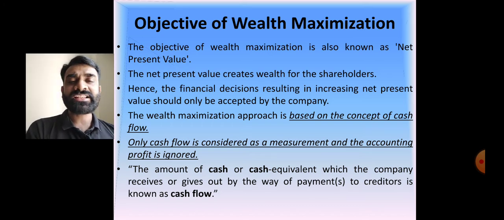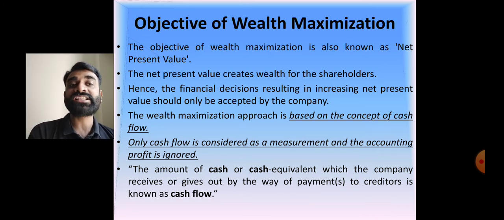And here, what is the important thing? This wealth maximization approach is based on the cash flow, right? Understand the meaning of cash flow. Suppose I have invested 10 lakh rupees into a particular project, then the amount that I get back within a particular period of time in cash is called a cash flow. The amount of cash or cash equivalent which the company receives or gives out by way of payments to creditors is called a cash flow.